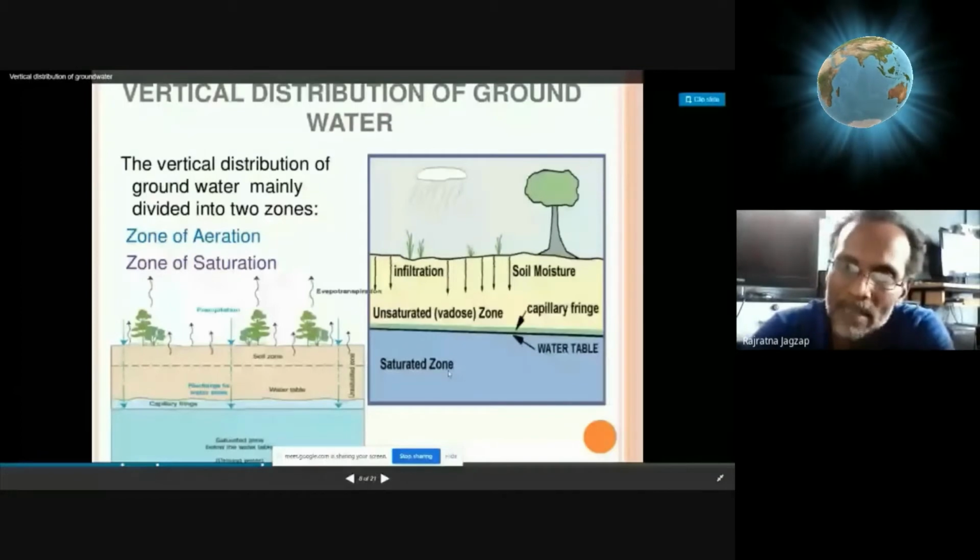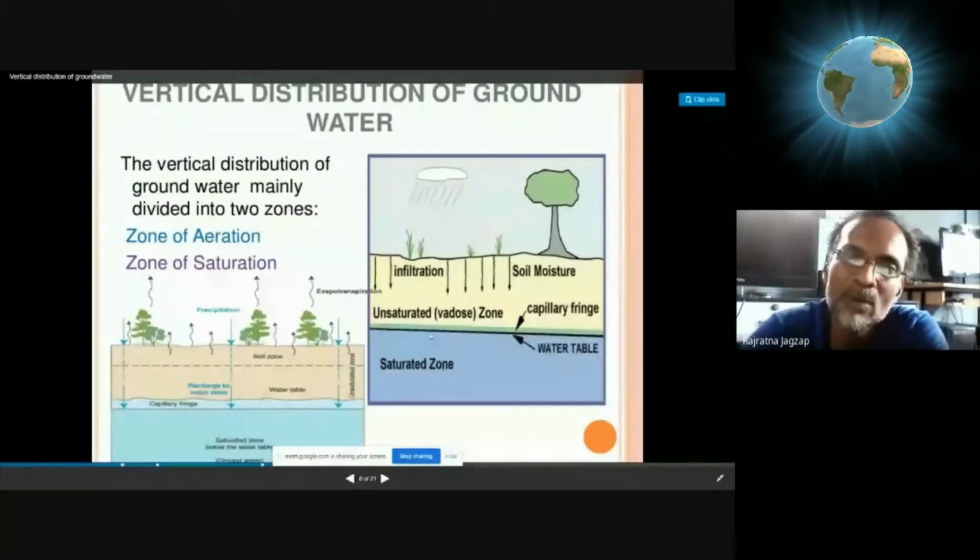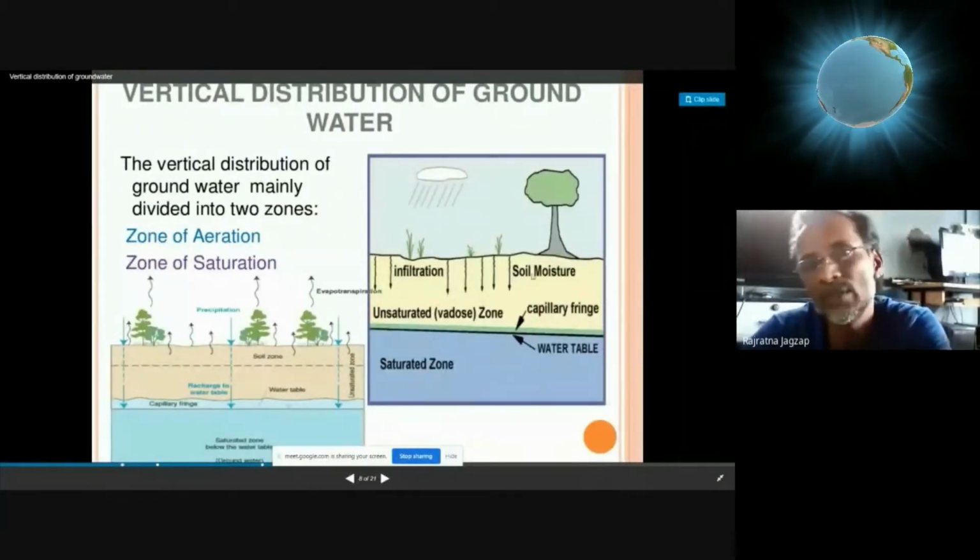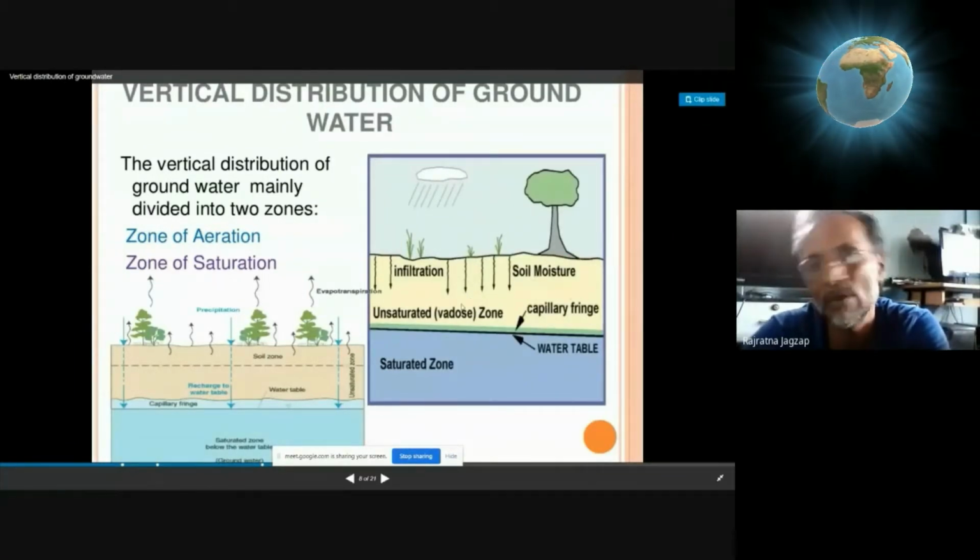Okay. Then above this zone of saturation, we don't have all voids filled up by water, but some part of that will be filled up by water. Okay.